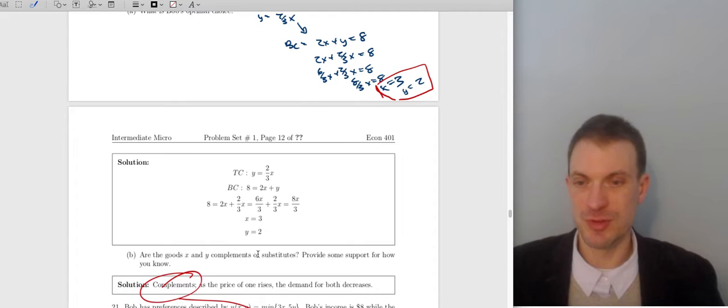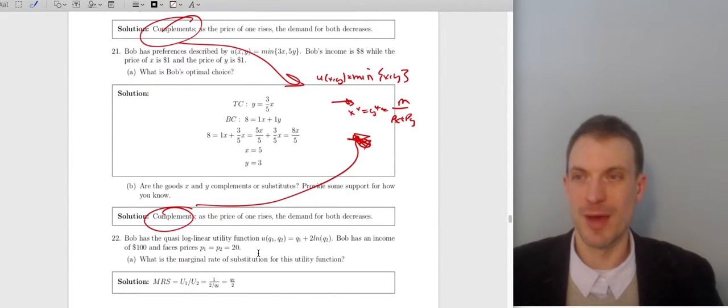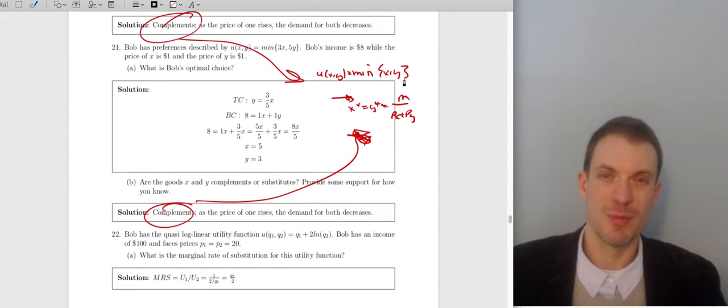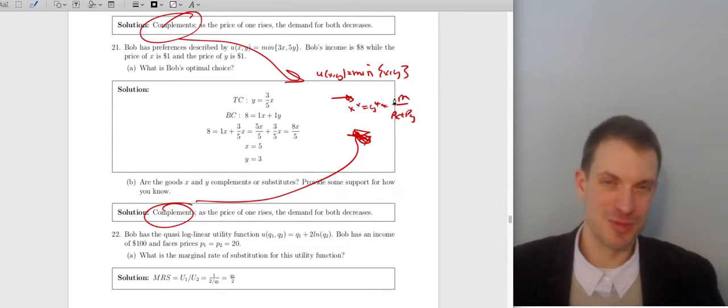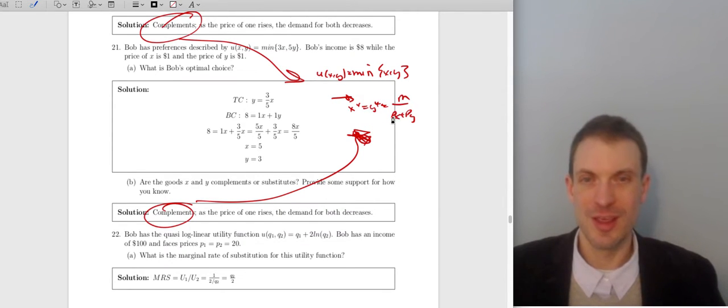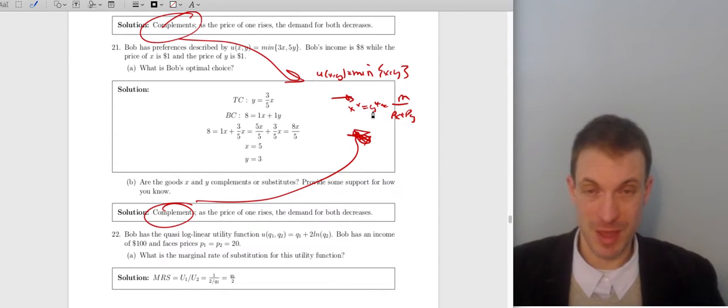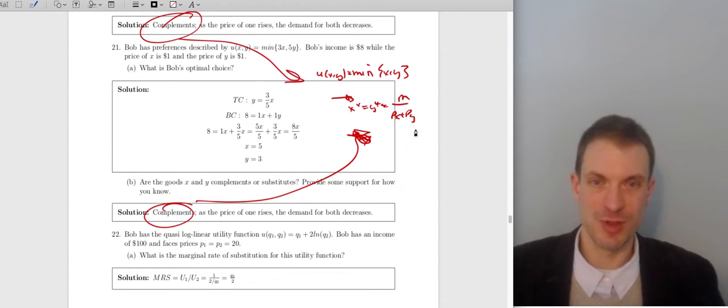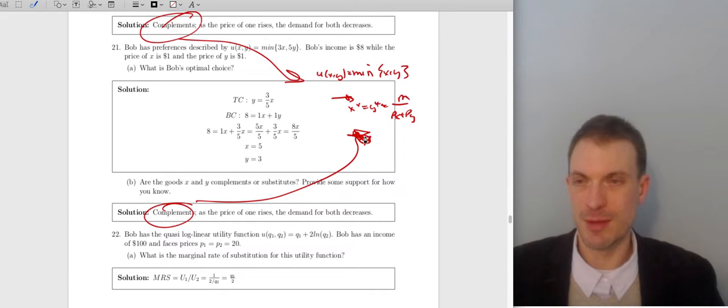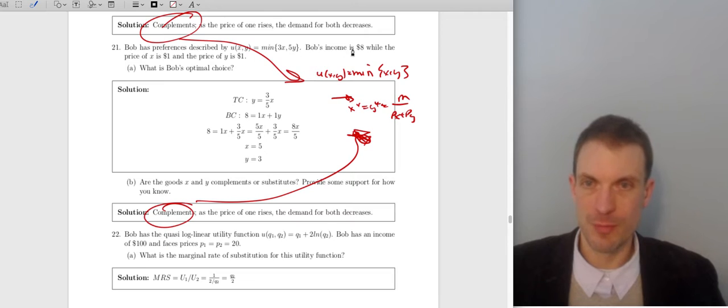The goods, substitutes or complements? I said complements, and I reminded us of the perfect complements preference structure, giving us demands that are going to be income typically times some constant. But if I don't have constants there, the demand for x is the demand for y. It's symmetric. M over px plus py. If you change the price of x or the price of good y, the demand for both moves in the opposite direction.